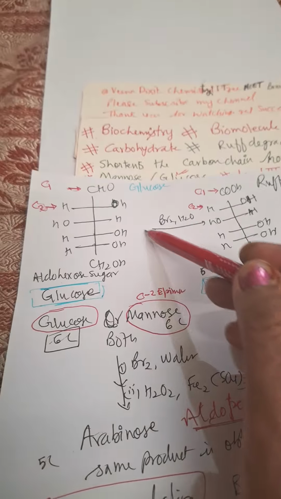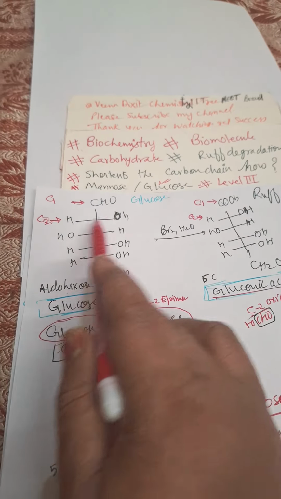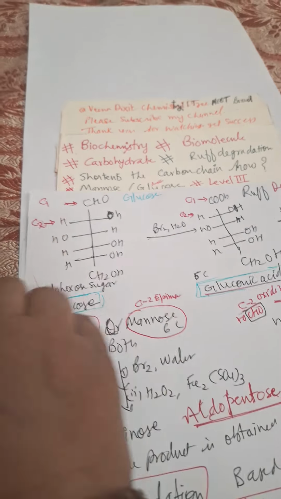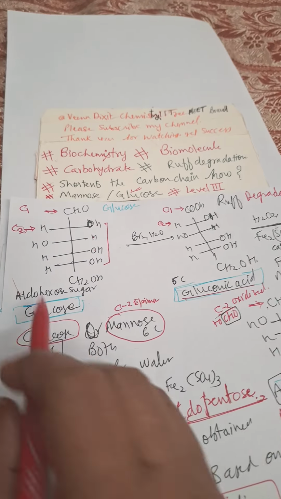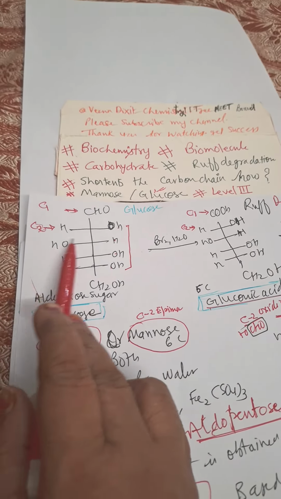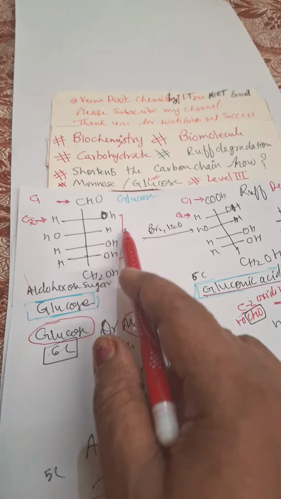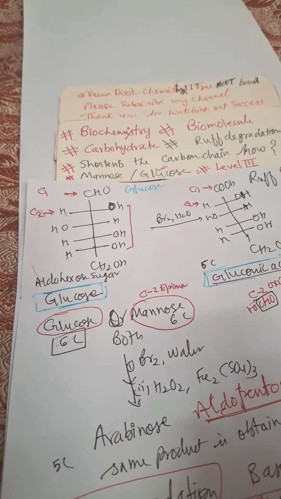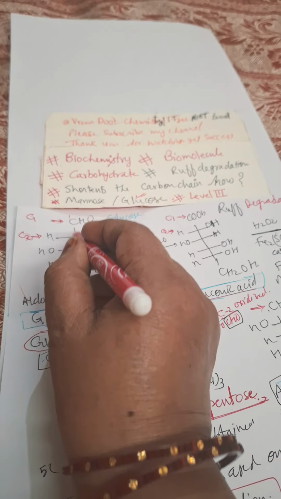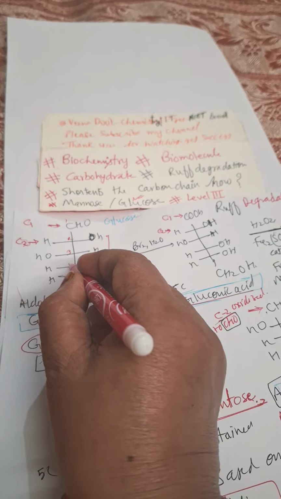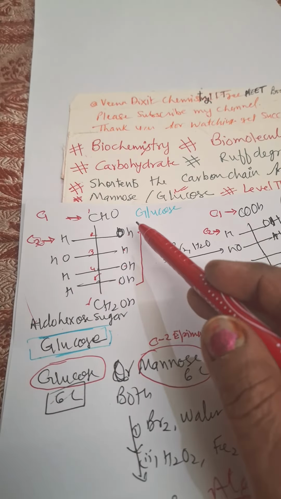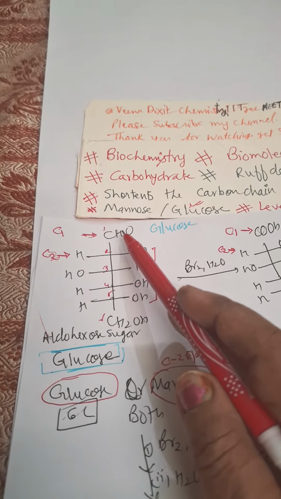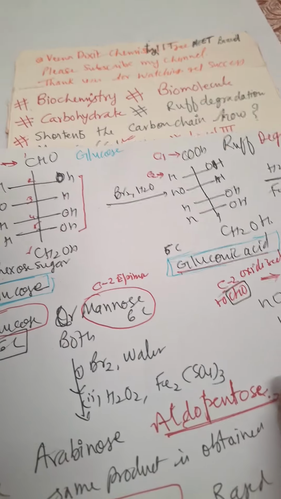See here, this is CHO, CHOH, CHOH, CHOH, which means four times CHOH is there. Only one OH is the odd man out, on the left, and the others are on the right side. Remember this only. This is the first carbon, second, third, fourth, fifth, sixth. We need not worry, because up to the fourth carbon it will remain the same. Only at the first and second carbon is the reaction going on.